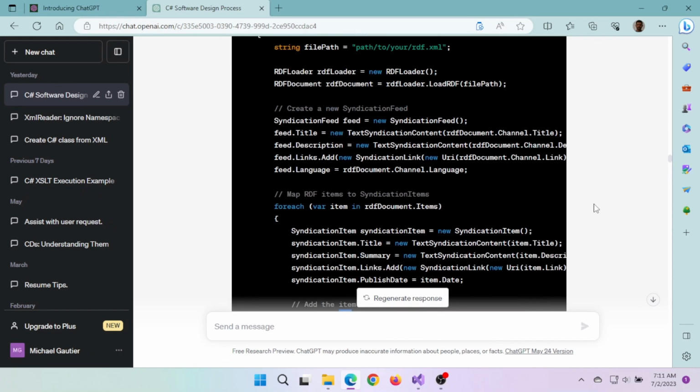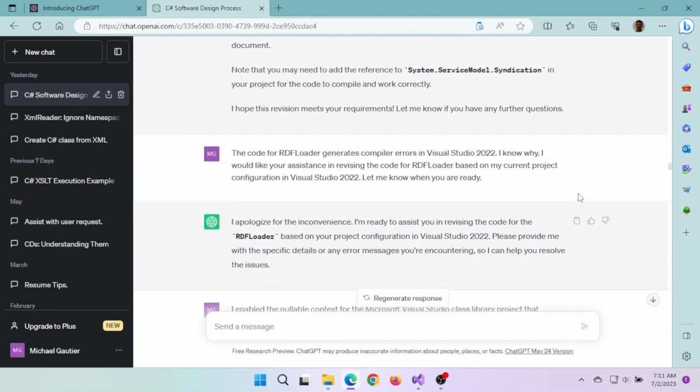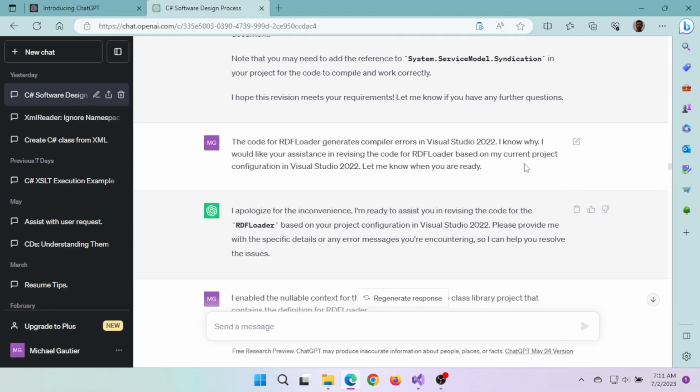When you read the actual API documentation, it clarifies how you're supposed to set up syndication item instances, in this case into a syndication item collection. But I would come back to that because that was a small issue I could address myself.